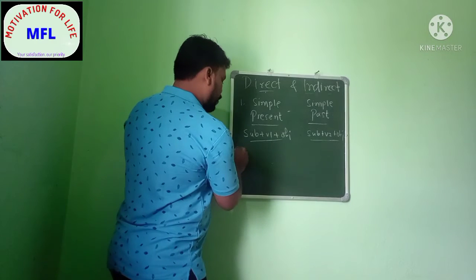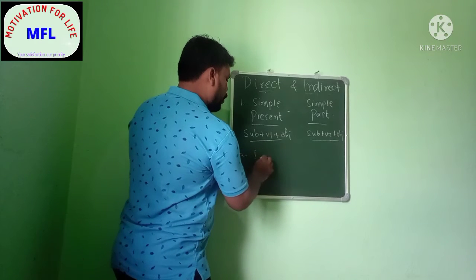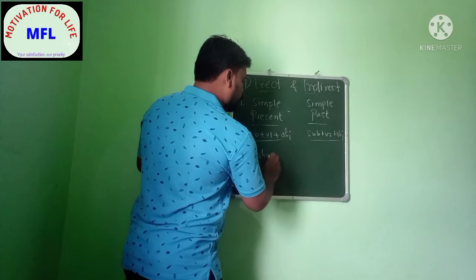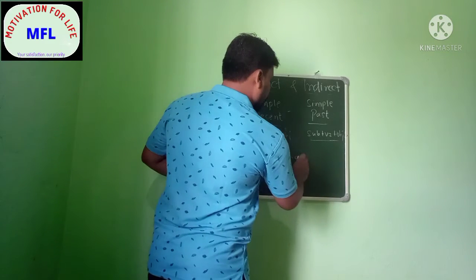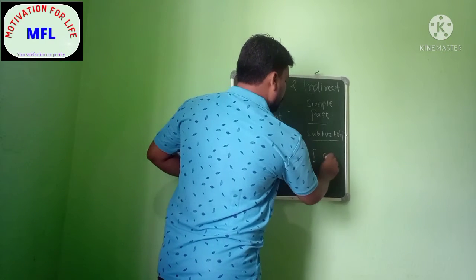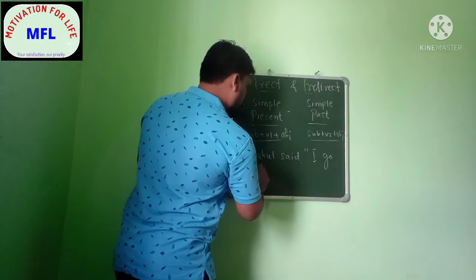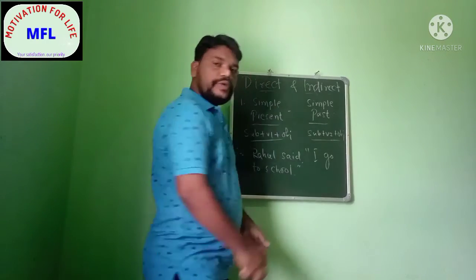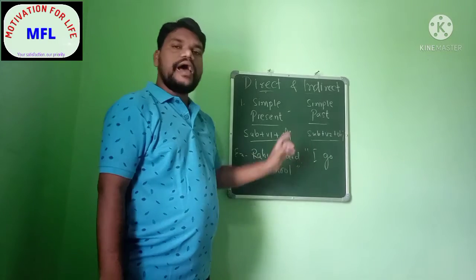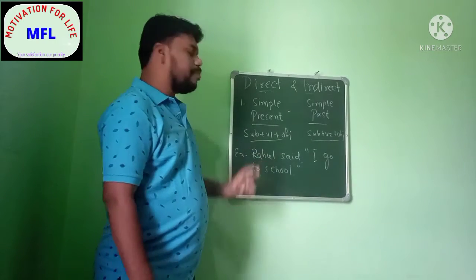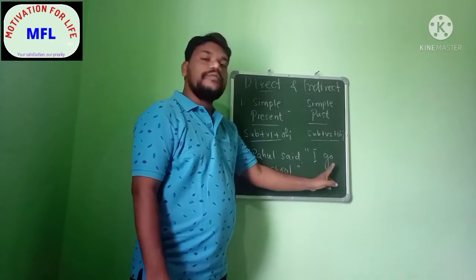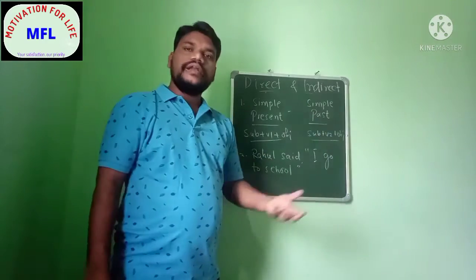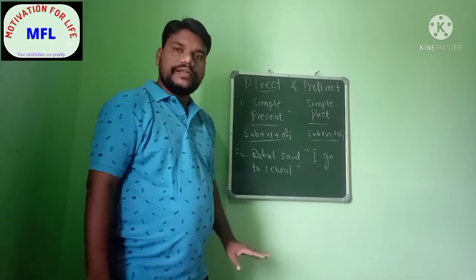First one, Rahul said, "I go to school." So here you can see that Rahul said, I go to school. This is in simple present tense because I have used verb 1 here. So what will be the indirect speech or indirect form of this particular sentence?